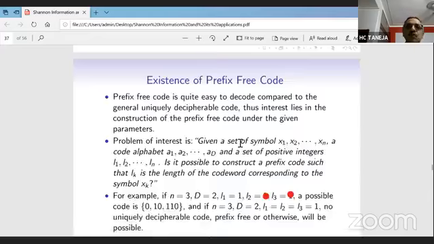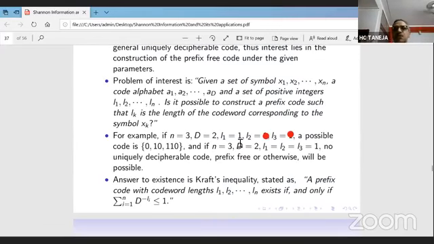Let me consider a very simple example first. Say n equal to 3, the source is x1, x2, x3, D equal to 2, so the code alphabets are binary, 0 and 1. Let us suppose L1 is equal to 1, L2 is equal to 2, and L3 is equal to 3. Now, if we want to do it, a possible code is 0, 10, 110. Now we easily find that it is a prefix-free code, a prefix code. So it can be constructed.